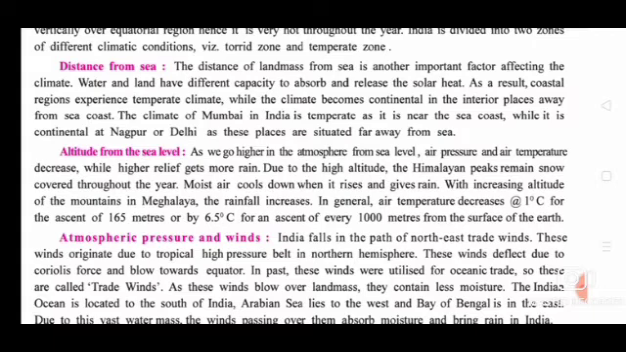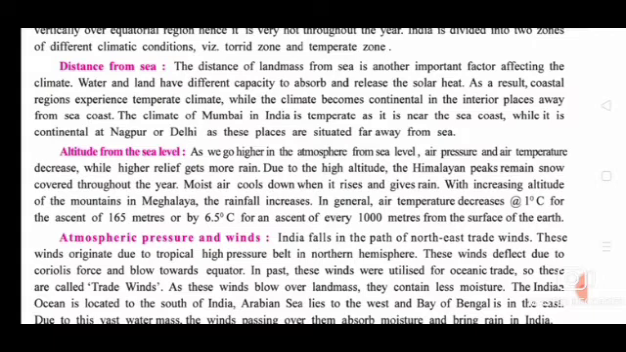Water and land have different capacities to absorb and release solar heat. Water has one type of capacity, and land has another. That is why they differ in absorbing and releasing the solar heat. As a result, coastal regions experience a temperate climate, while the climate becomes continental in interior places away from the sea coast.